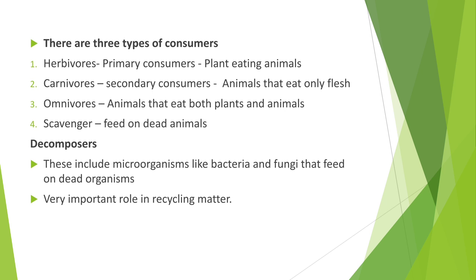Third one, omnivores. Omnivores are the animals that eat both plants and animals. That is, omnivorous animals eat both herbivores and carnivores' food. Like human beings. Human beings eat both plants and flesh, so most human beings come under omnivores.